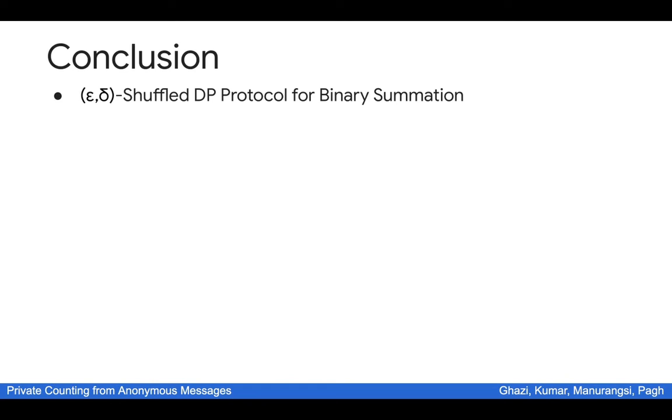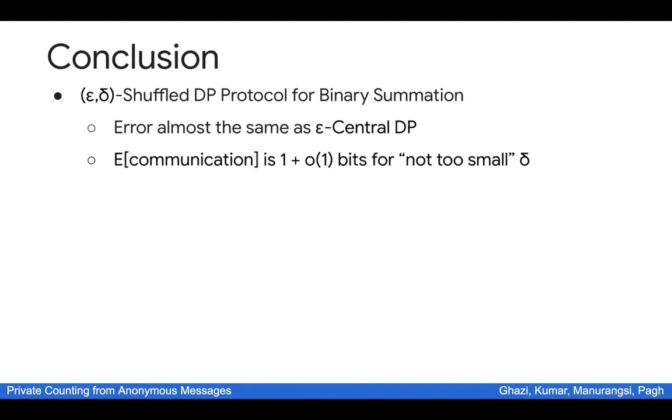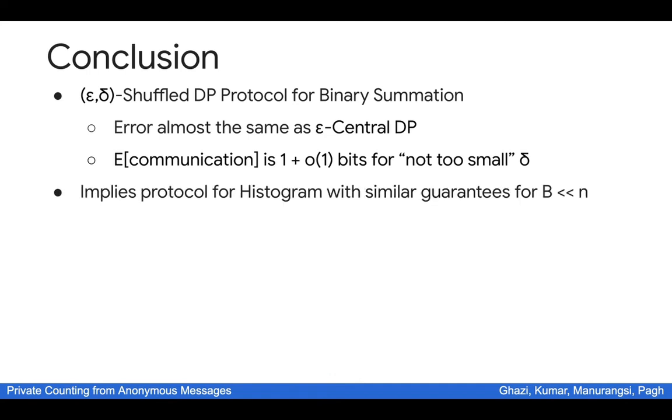Just to recap, in this paper we give an epsilon delta DP protocol in the shuffle model for binary summation that achieves an error almost the same as the epsilon DP protocol in the central model. Furthermore, the expected communication per user is only 1 plus little o of 1 bits for a reasonable but not too small value of delta. Finally, we don't have time to look into it today, but our protocol can also be used to solve the histogram problem, and it gives a similar guarantee for the case where the number of buckets B is much smaller than n.